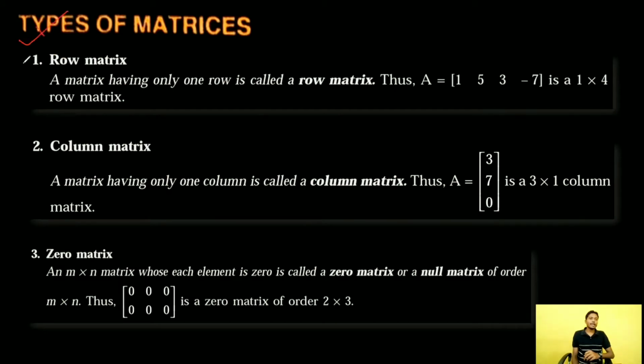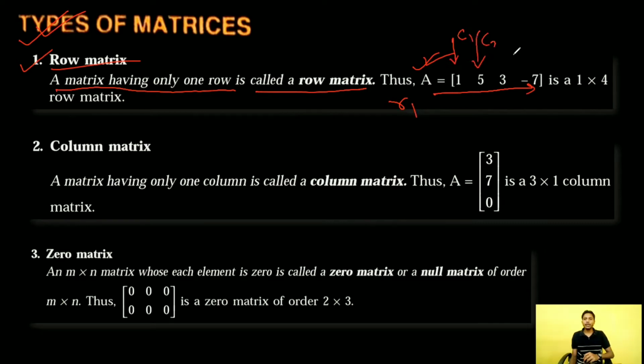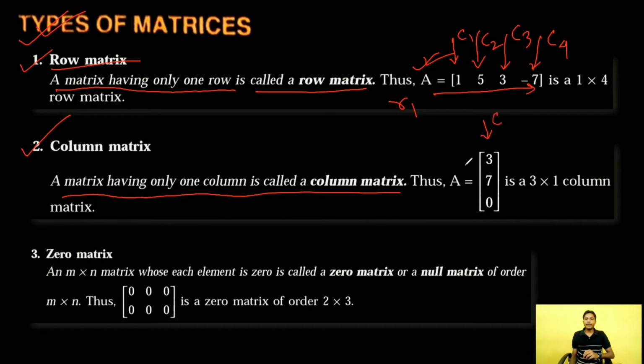In types of matrix, first, row matrix. What is a row matrix? A matrix having only one row is called a row matrix. An example of a row matrix is this. In this matrix, the number of rows is 1 and the number of columns is 4. This is C1, this is C2, this is column number 3, and this is column number 4. Okay. Now, column matrix. A matrix having only one column is called a column matrix. This is an example of a column matrix. This matrix has only one column, and it contains 3 rows. This is row 1, row 2, and row 3. So this matrix is of order 3 by 1.